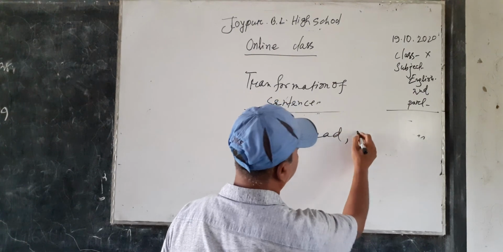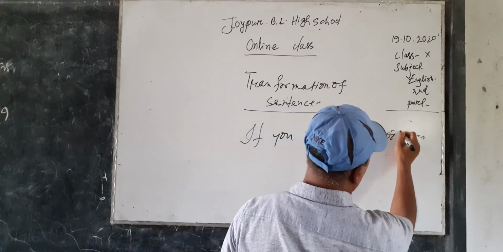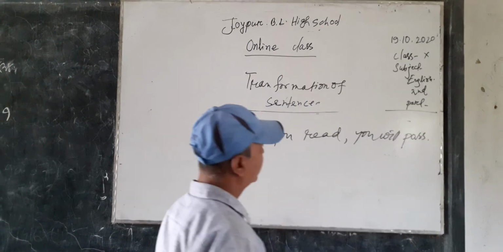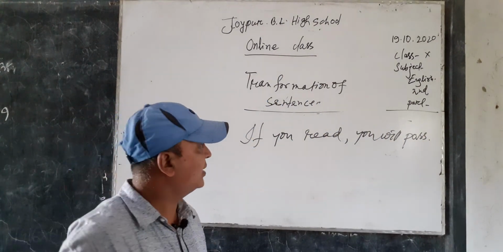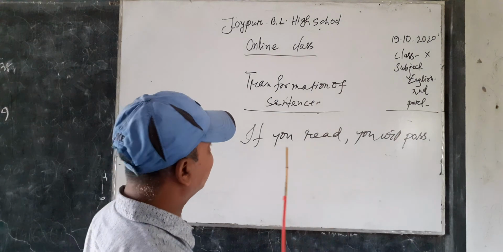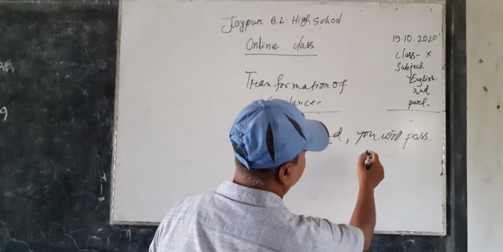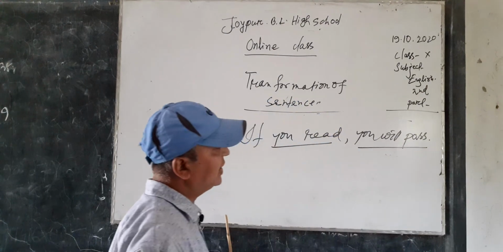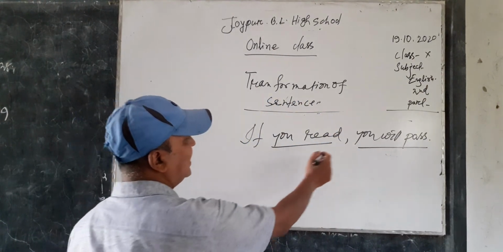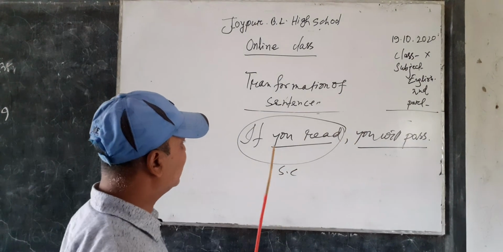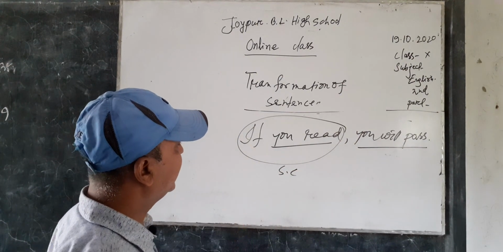If you read, you will pass. This is also a complex sentence. If you read, you will pass. This is also a complex sentence because there are two clauses. You read and you will pass. And this is subordinate clause because the clause begins with subordinate conjunction if.